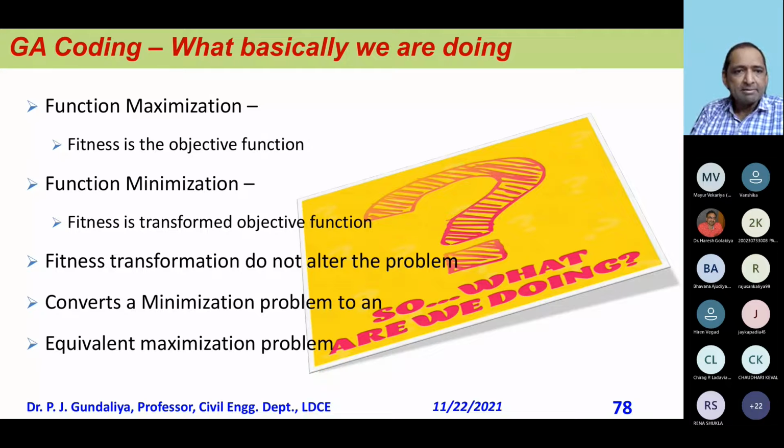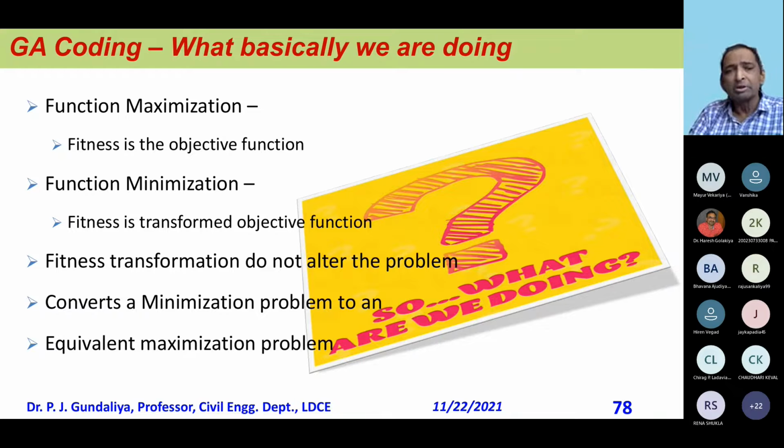Now, function maximization and function minimization. Normally, when we convert the objective function, we try to get it into a minimization problem. If it is vice versa, you can use many equivalent transformations. If X is your solution, Y, and it is a maximization problem, I can do 1 upon X, something like that. So many transformations are there.